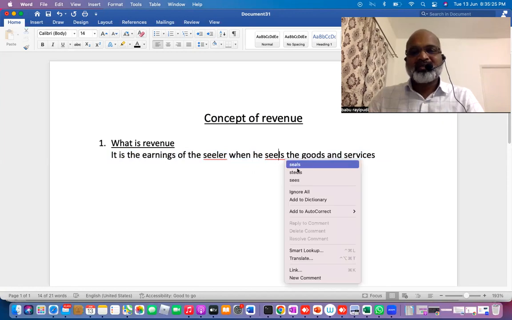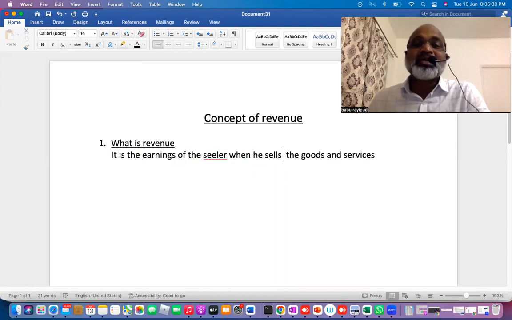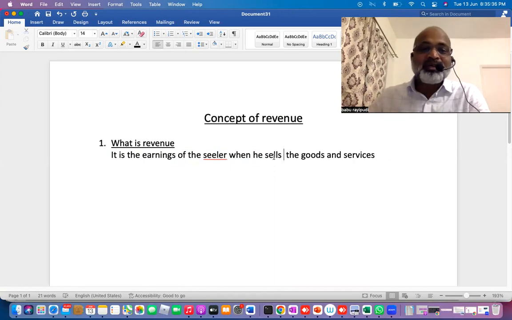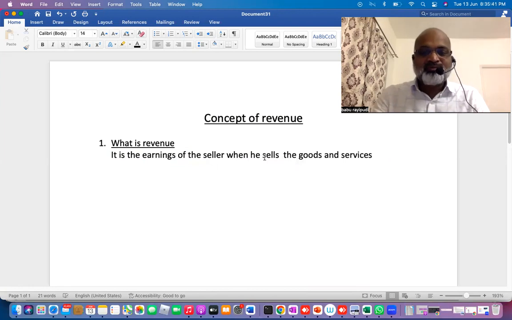When he sells goods and services, he definitely earns some money, just like when you work in a factory or a company, you earn income. So it is the revenue of the seller when he sells goods and services.